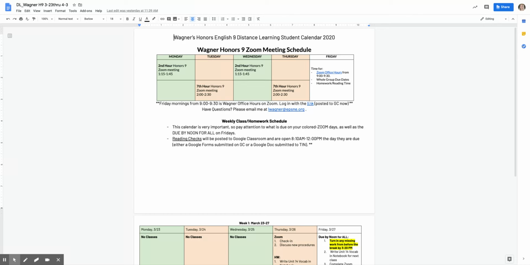I have a link to the Zoom here in the Google Doc. I also have a link on Google Classroom, as you saw, so it's easy to access at any time. You could always save it to your browser in your bookmarks and just call it Wagner Zoom.